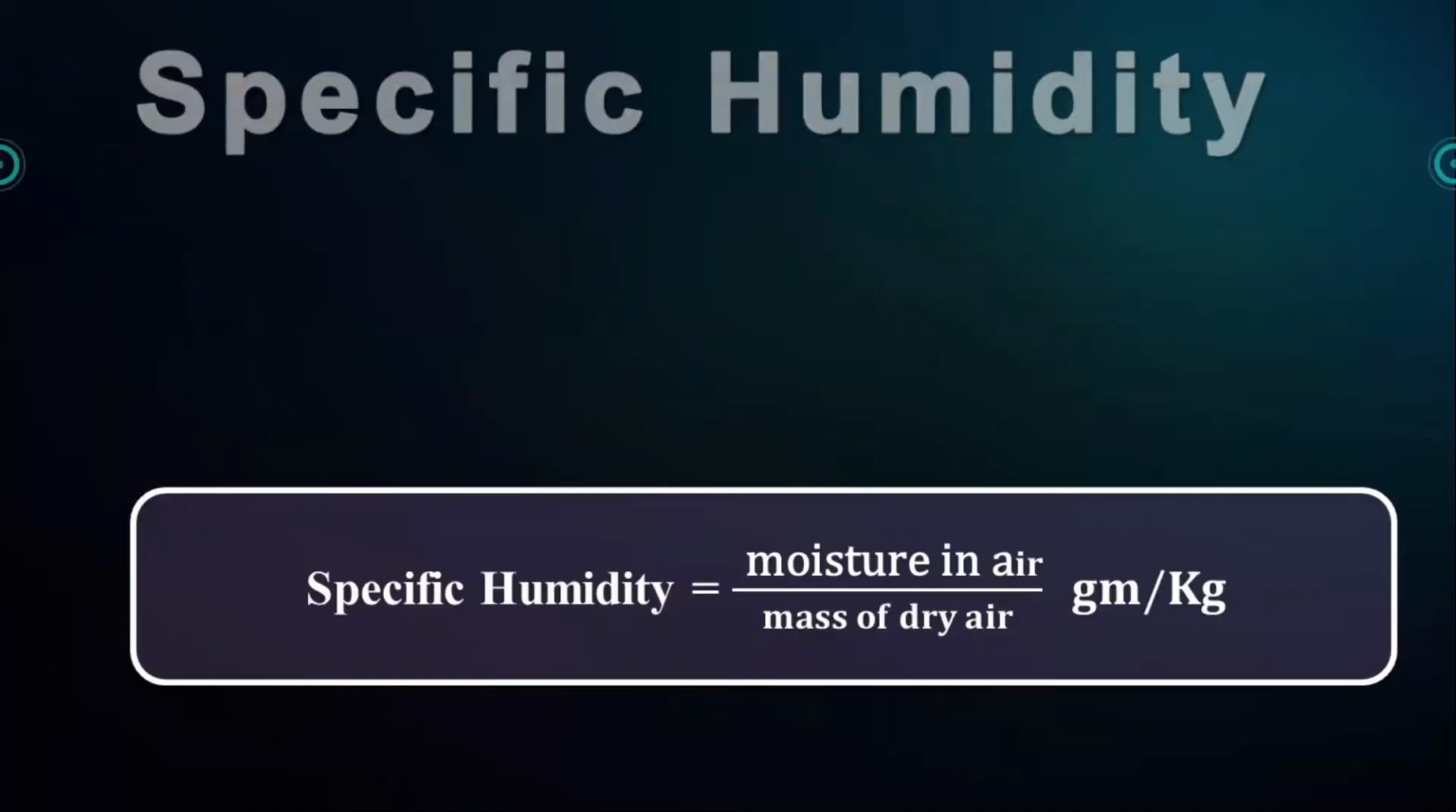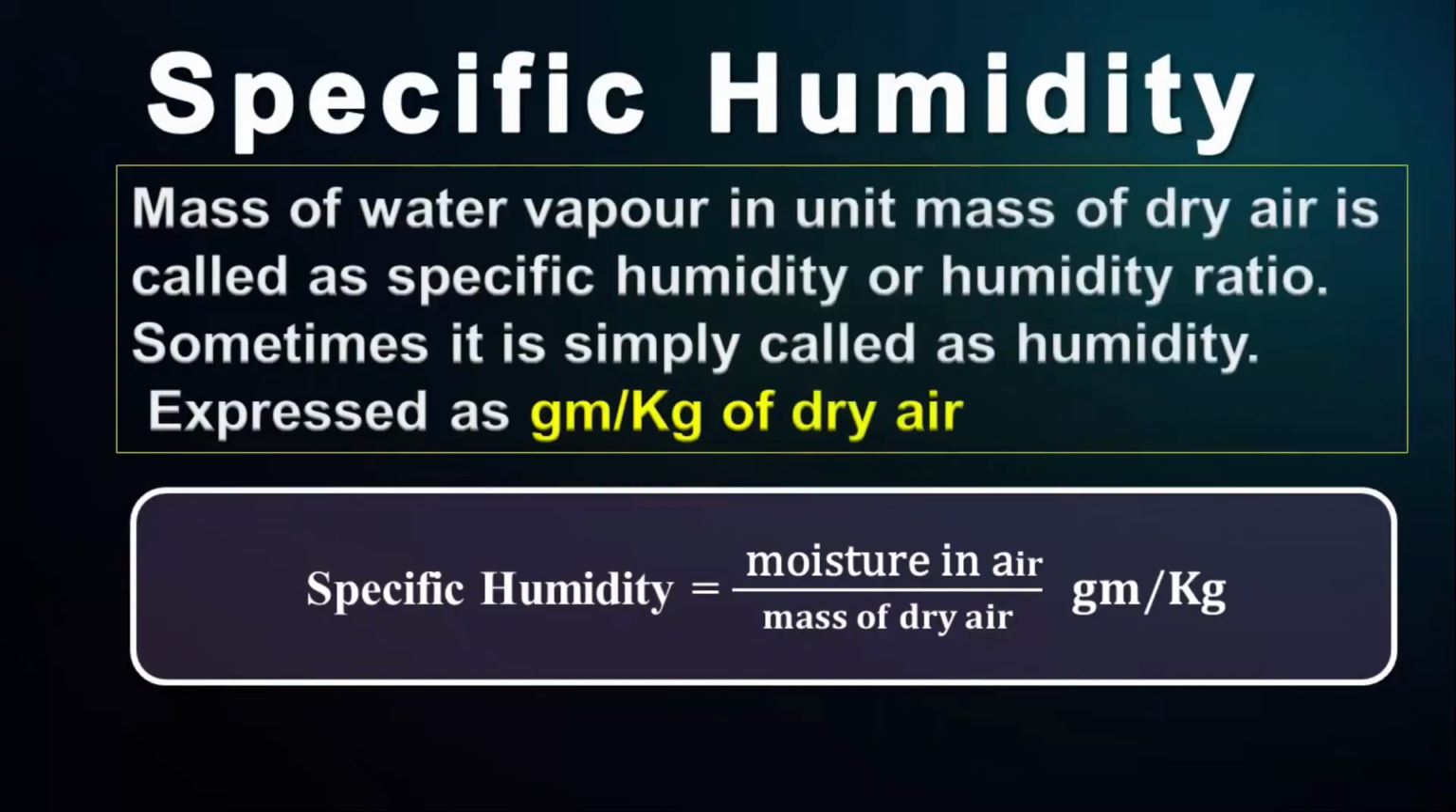Next, specific humidity is the mass of water vapor present in unit mass of dry air. It is also called humidity ratio and sometimes only humidity. Remember, specific is related to per kg. Specific humidity is expressed as grams per kg of dry air.